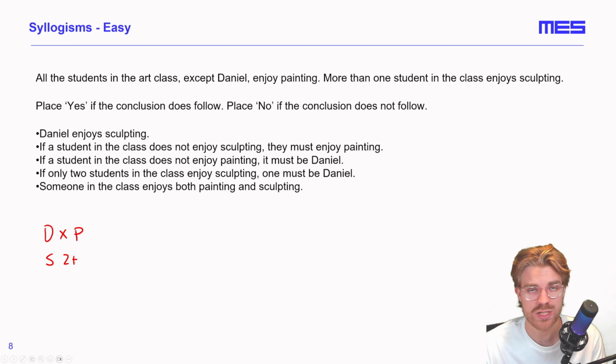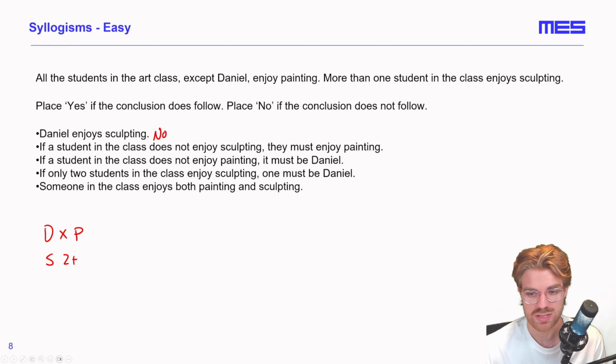We know it's more than one, so it could be two, but it could also be greater than that as well. And then let's take a look at our conclusions. So our first conclusion is that Daniel enjoys sculpting. Now, we don't know that for certain. He could enjoy sculpting, but we are not told in the information. We do not have enough information to be able to draw that conclusion. So that does not follow.